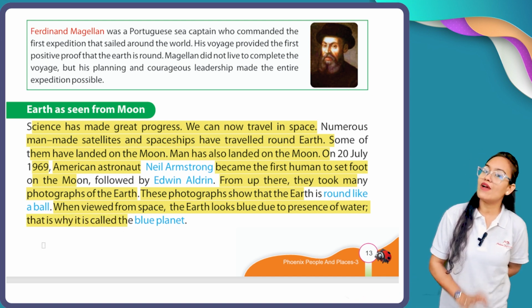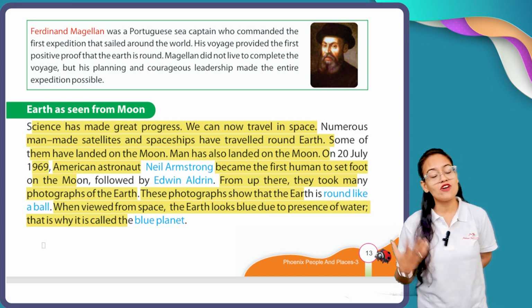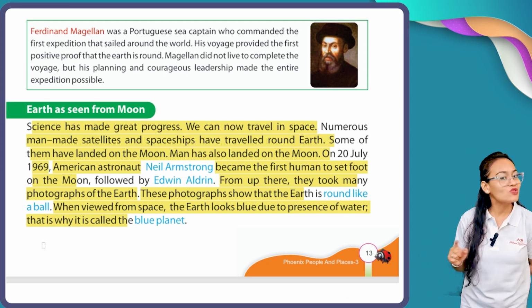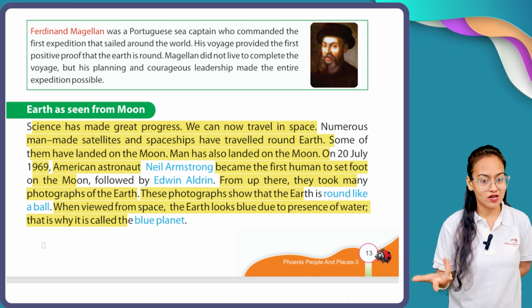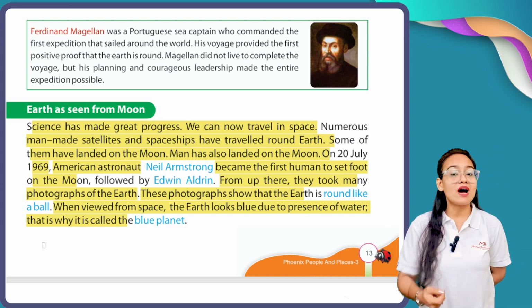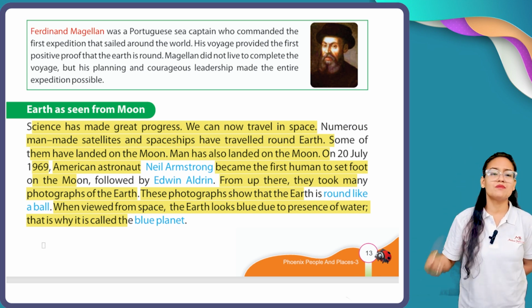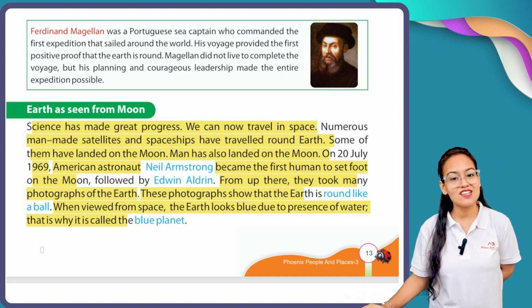Only when they took photographs was it proved that our earth is not flat, it is spherical, just like a ball. It is called blue because large bodies of water are present on our planet.